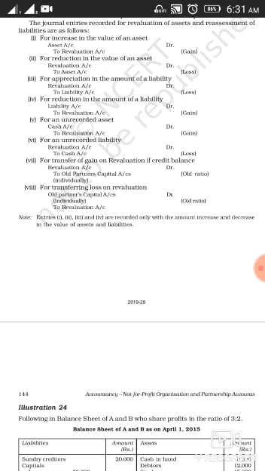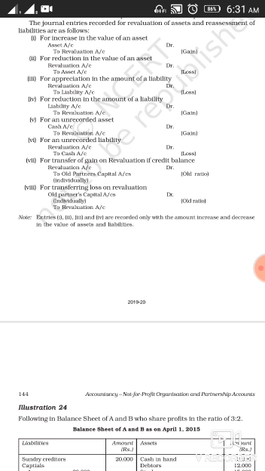Second, for reduction in the value of an asset, whenever there will be decrease in the value of an asset, it's a loss for the business. So we will debit revaluation account because it's a loss. As per the rule, debit all expenses and losses. To assets account, as per the rule, whenever there will be decrease in the value of asset, we credit it. That's why your entry for the reduction in the value of asset is revaluation account debit to assets account.